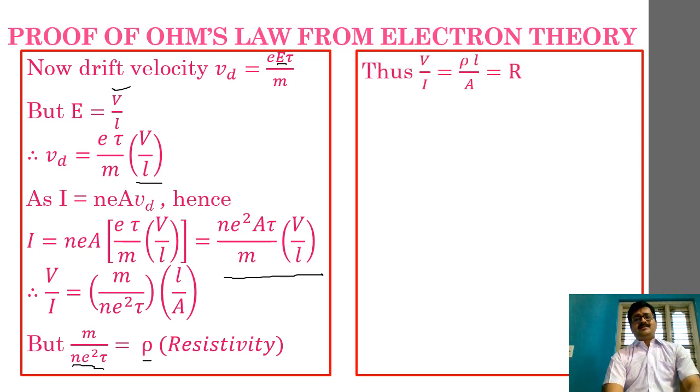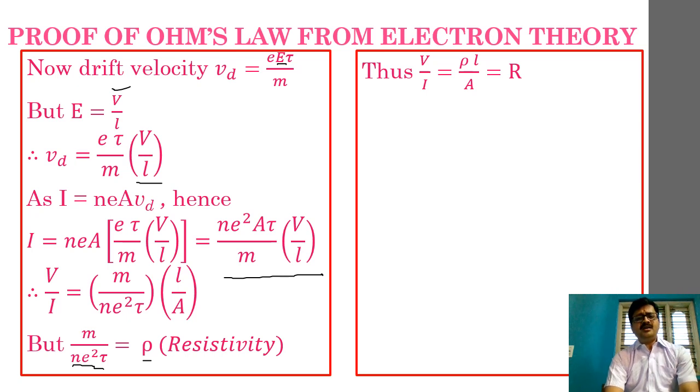Thus finally what we are getting, V divided by I is equal to rho into L divided by A. My friends, we had derived this expression previously, remember? So we have obtained rho L by A. Rho L by A is nothing but what? R. Fine. So is it not quite easy here? It's quite easy, right? So you all can happily make a derivation of this.